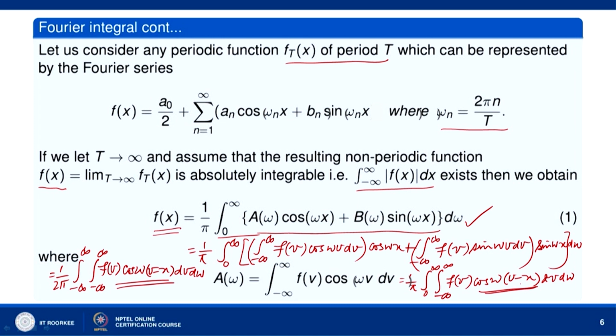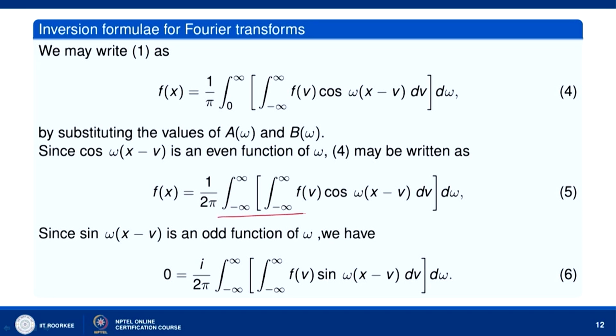Okay. So, this is how we can use the fact that cos omega (x minus b) is an even function of omega. So, we can write f(x) like this. Now, sin omega (x minus b) is an odd function of omega. Therefore, the integral over minus infinity to infinity, integral over minus infinity to infinity, f(b) sin omega (x minus b) db d omega will be equal to 0. So, if I multiply by i over 2 pi, it will also be 0. So, 0 equals i over 2 pi, integral over minus infinity to infinity, integral over minus infinity to infinity, f(b) sin omega (x minus b) db d omega.